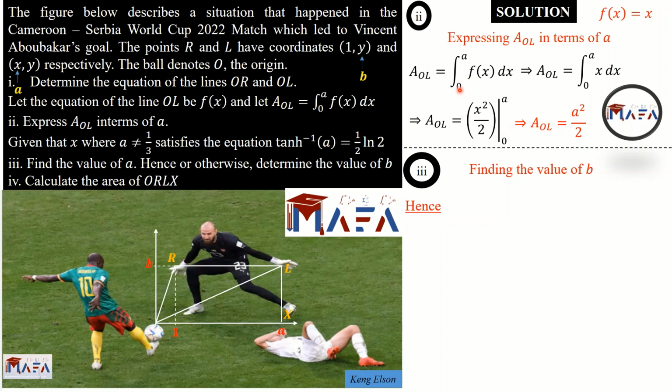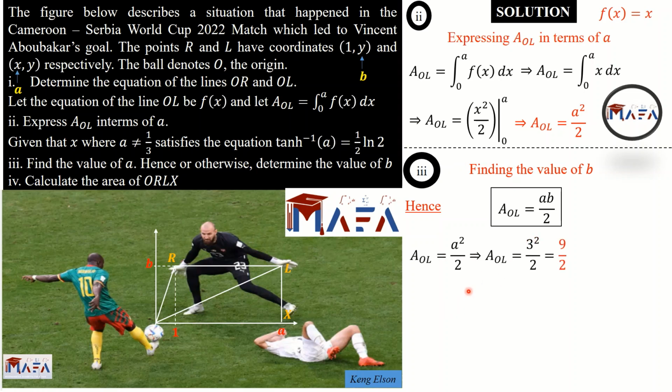So the integral from 0 to a of f of x dx is simply the area bounded by the line OL in the interval x equals 0 right up to x equals a. This integral just defines the area bounded by this line. And the area bounded by this line is simply the area of this right angle triangle. And what's the area of a right angle triangle? Half base times height. What is the base? The base is a and the height is b. So the area of the right angle triangle is ab divided by 2.